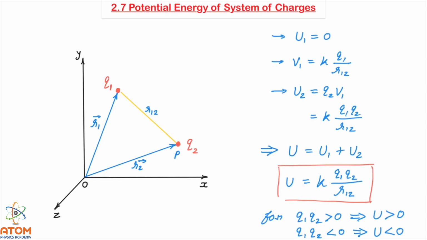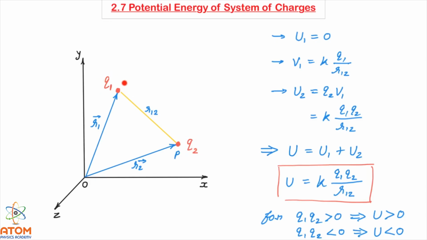This will happen, that q1q2 is less than 0, when one of the charges is positive and another is negative. If one of the charges is positive and another is negative, then the potential energy will come negative, because obviously they will have some attractive force between them.